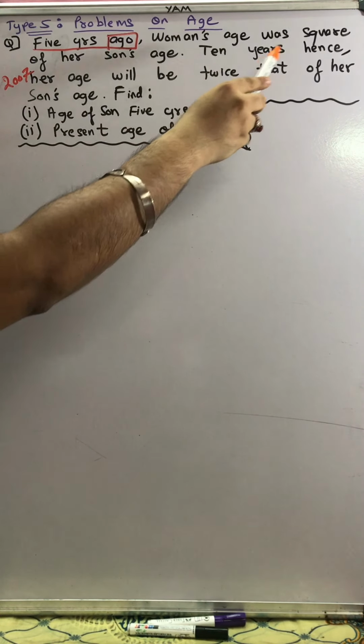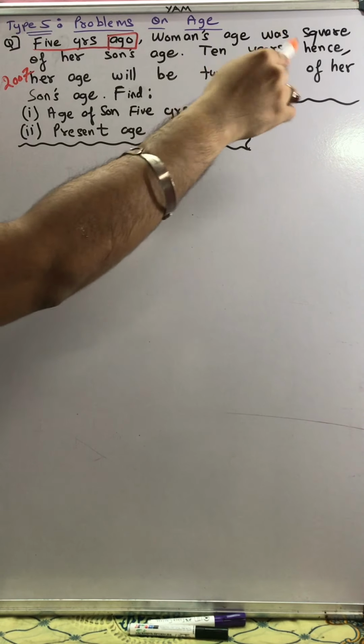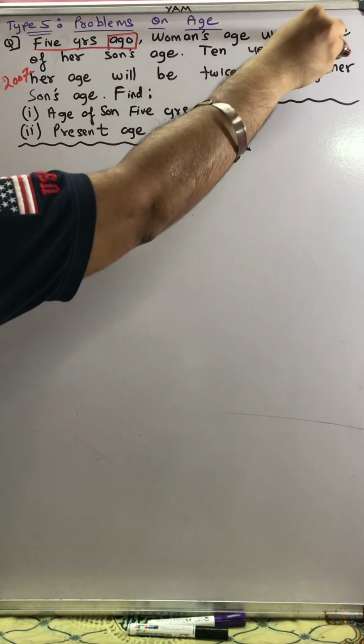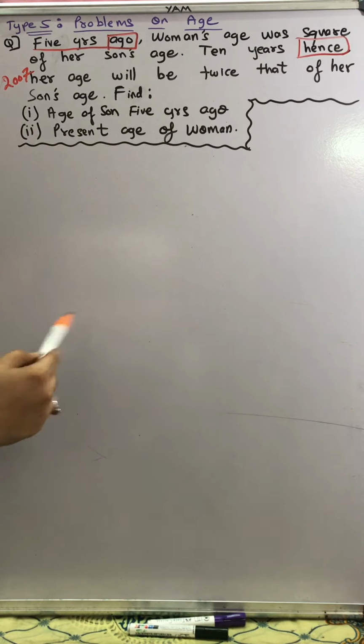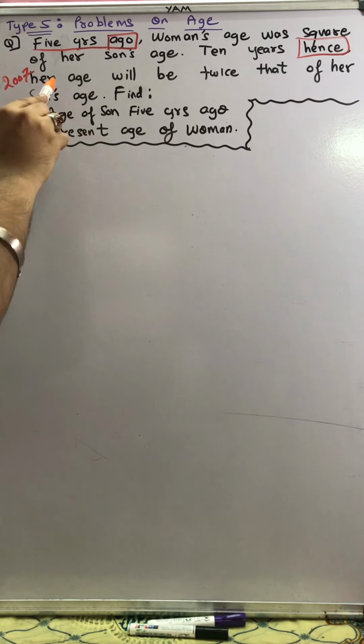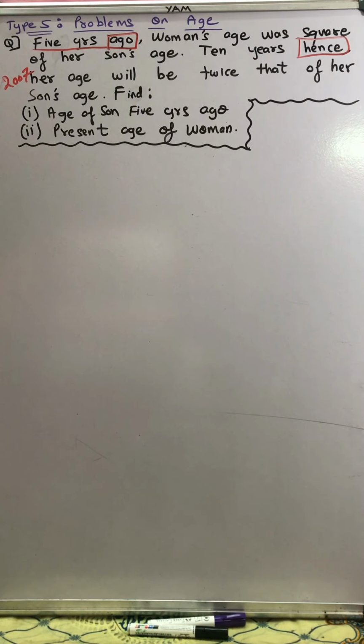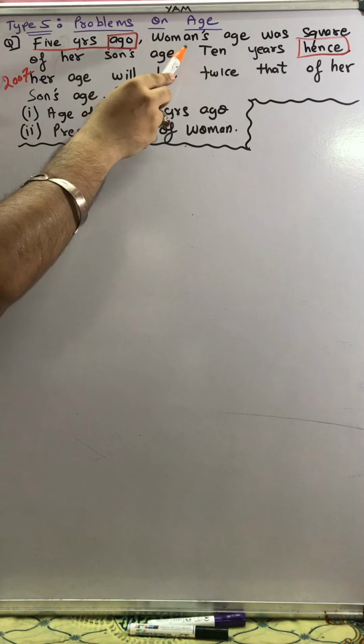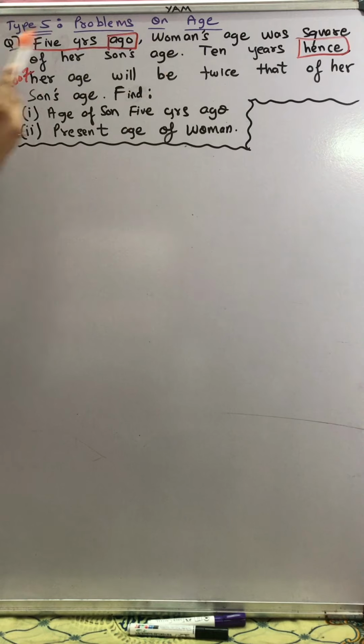Then 10 years hence. In Hindi 10 साल बाद. Hence means after 10 years. So some other condition is starting now. 10 years hence, and then the next condition is given. So before reading the next condition after the full stop, I need to first evaluate something about the first condition.